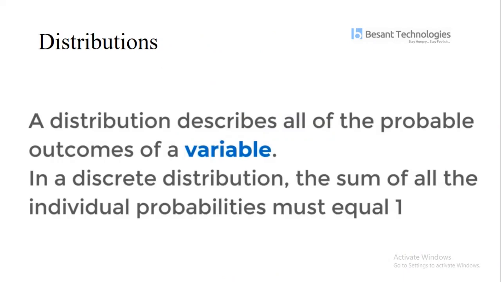Distributions. A distribution is used to describe the probable outcome of a particular variable. We have two kinds of distribution: discrete and continuous. First we are going to discuss discrete distribution. So what is a discrete distribution? The sum of all individual probabilities must equal 1. This is what our discrete distribution is.